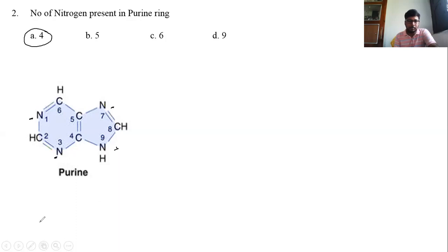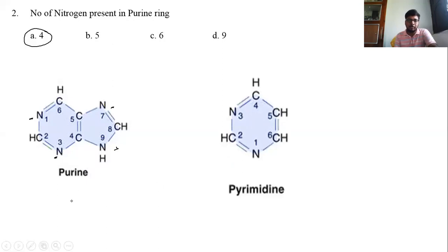Here students, you have to remember the number of nitrogens in purine and pyrimidine rings also. In purine ring, number of nitrogens 4, and in pyrimidine ring, number of nitrogen 2. So you have to also remember the positions of nitrogen. Here the positions of nitrogen are 1, 3, 7 and 9, and here only 1 and 3. So remember the number of nitrogens in purine and pyrimidine and the positions of nitrogens in purine ring and pyrimidine ring. In purine 1, 3, 7, 9 and in pyrimidine 1 and 3. So I'll put the next question.